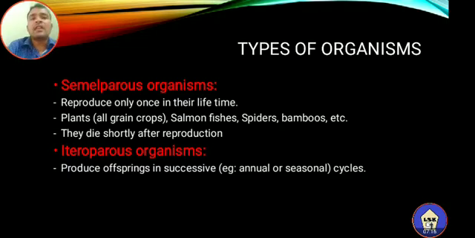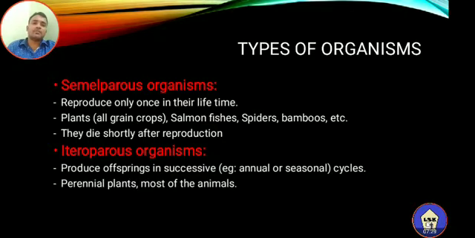So the organisms which produce offspring in successive cycles, for example the annual plants as well as the seasonal breeders, are called heteroparous organisms. Most commonly the perennial plants are examples of heteroparous organisms, as well as most of the animals.